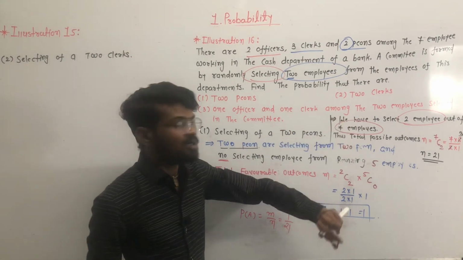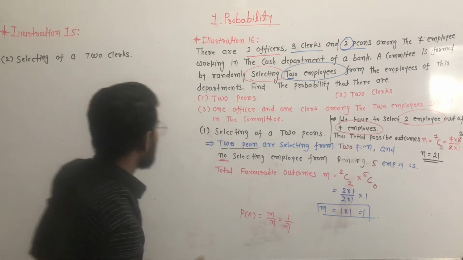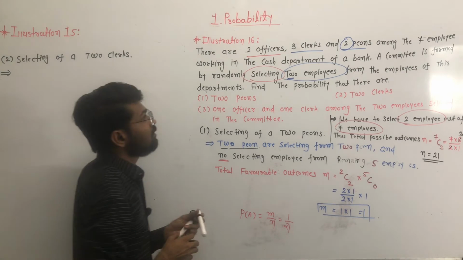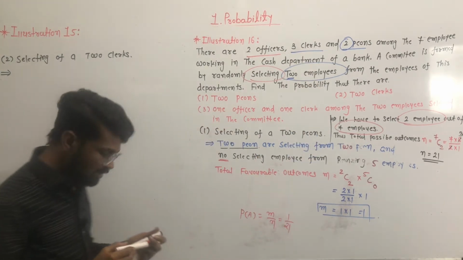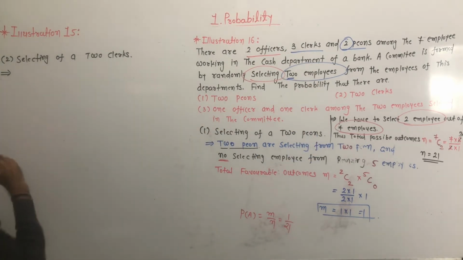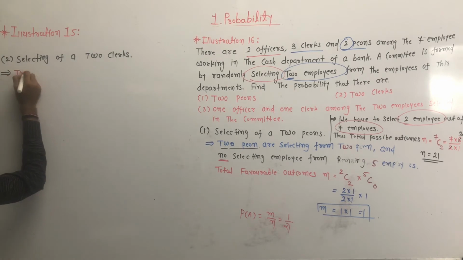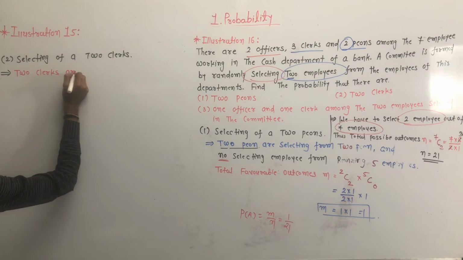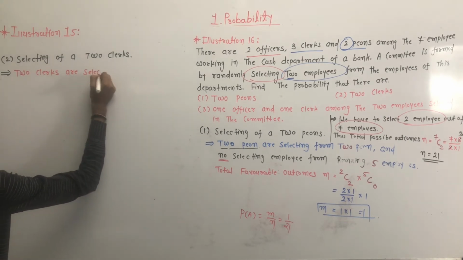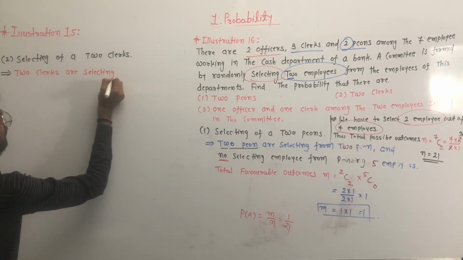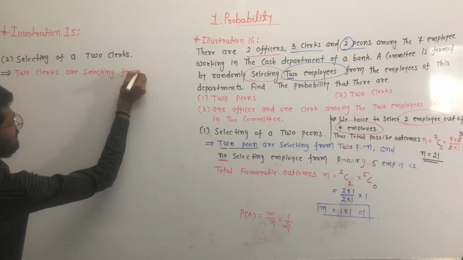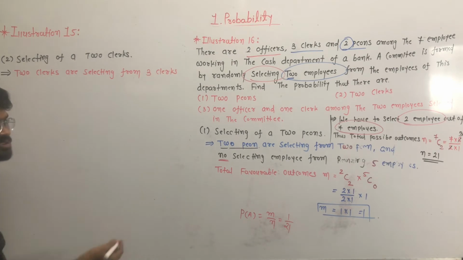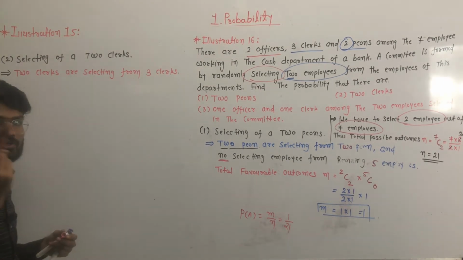Event 2 is the selection of the two clerks. Now we have to select two clerks out of three clerks. There are a total of 3 clerks. Out of these 3 clerks, we have to select only 2 clerks.